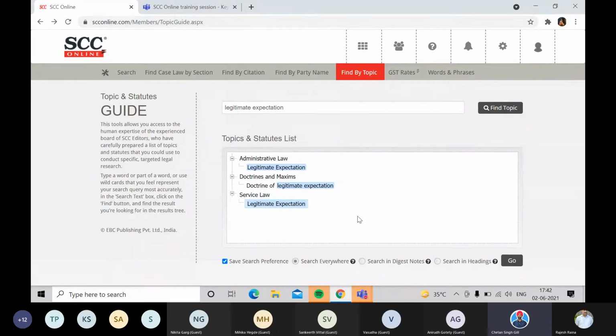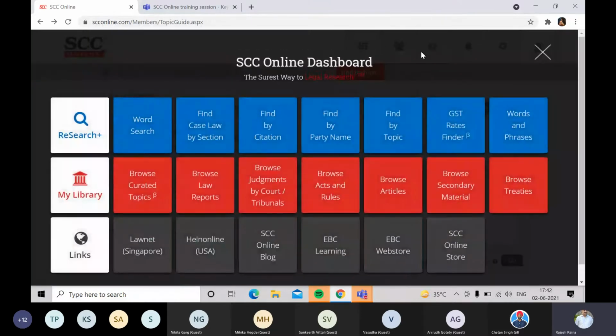But this also tells you how the topics have been divided into SSC already. So that's one way of looking at it. All right, so that was search by topic.